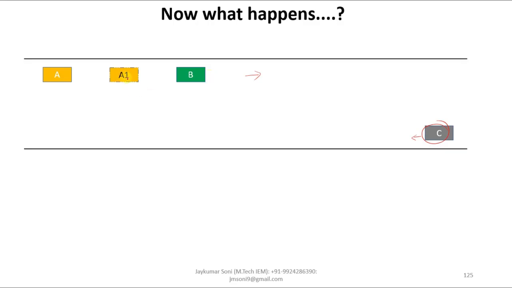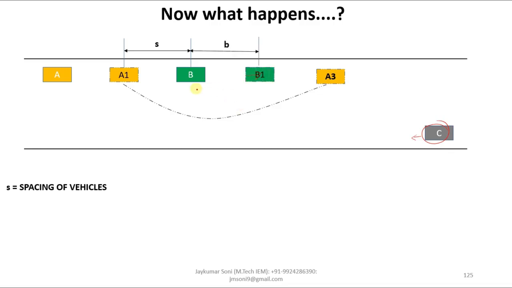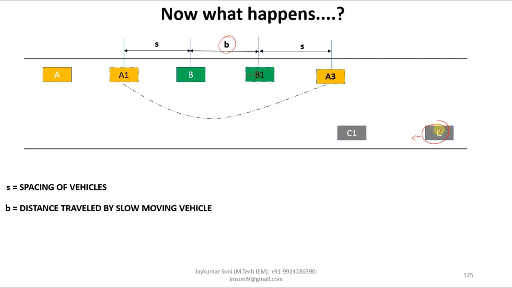Now at this point, if vehicle A does not overtake B, what will happen? There will be an accident between A and B. So this distance is called S, which is spacing of vehicles. Now after this, A1 will overtake B and reach this point A3. By the time A goes from A1 to A3, B will also travel to B1. And the distance between B and B1 will be small b, the distance traveled by the slow moving vehicle. C will also travel from C to C1.